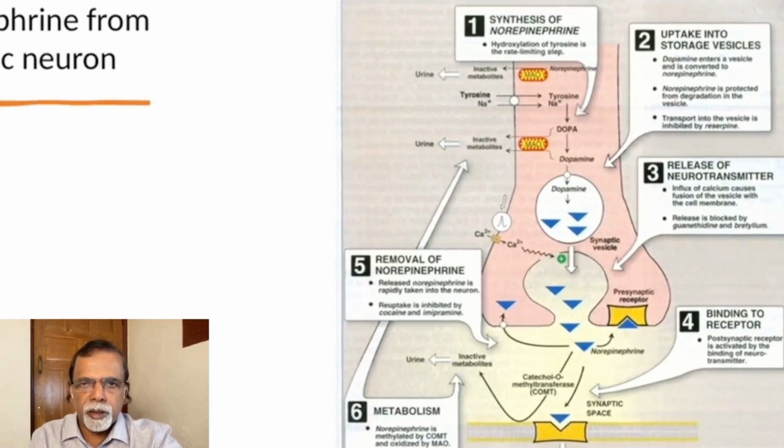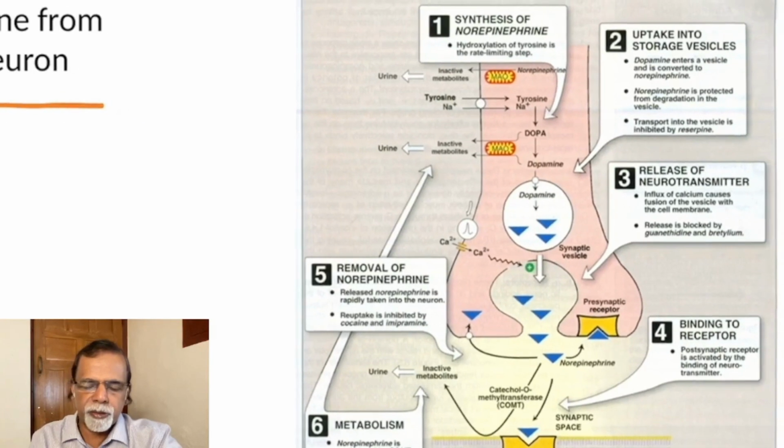This picture explains the 6 steps: synthesis of norepinephrine, hydroxylation of the tyrosine, first step, it forms DOPA, then it forms the dopamine stored in synaptic vesicles.